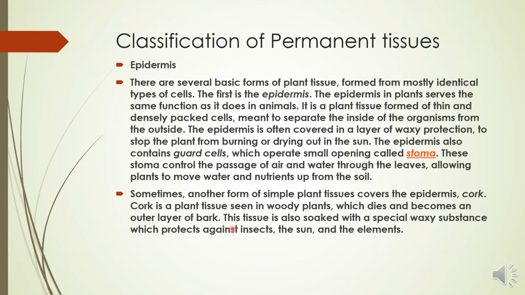This tissue is also soaked with a special waxy substance. Cork is also composed of special waxy substances. Waxy substances are protective substances made up of fats, and their function is to protect the plant against insects, sun and other elements.